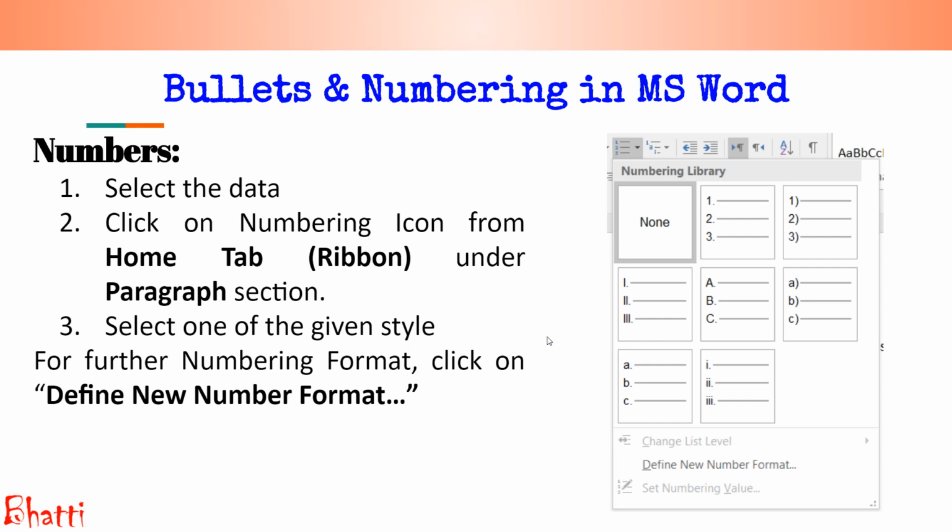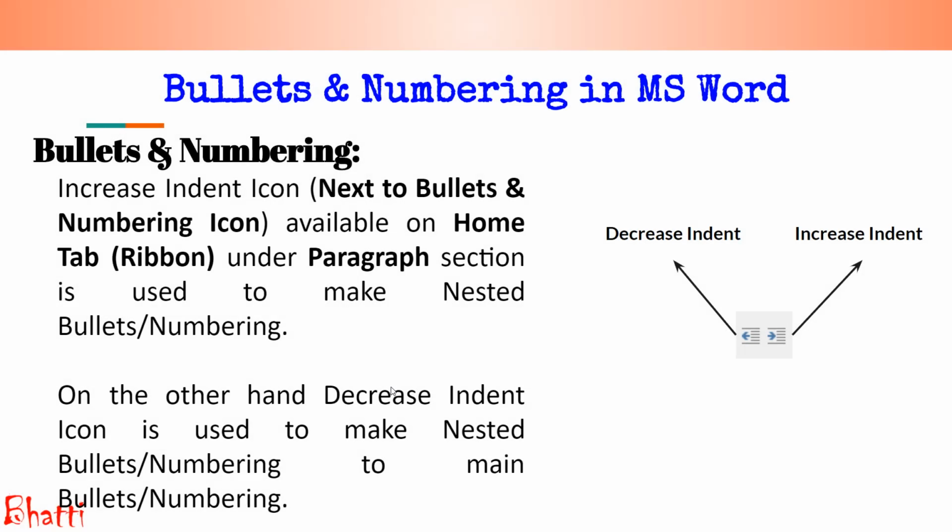Keep in mind, if you just click on the bullets or numbering, the default bullets or numbering will automatically apply. But if you need to customize, just click on the small arrow, okay, and then you select any of the given numbering. Yes, so if you need a heading and subheading, for the subheading you should click on increase indent.